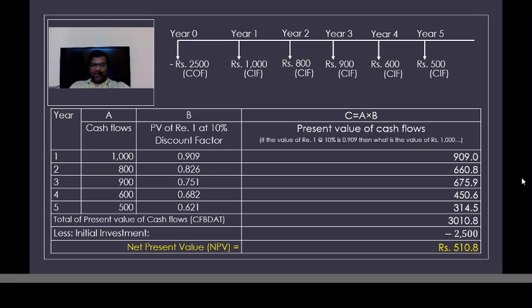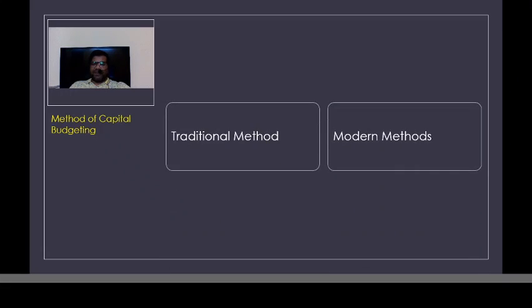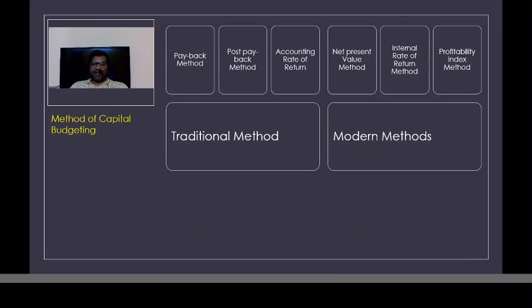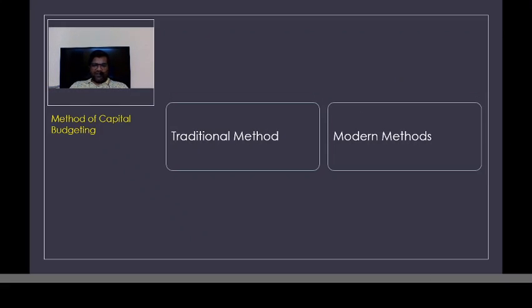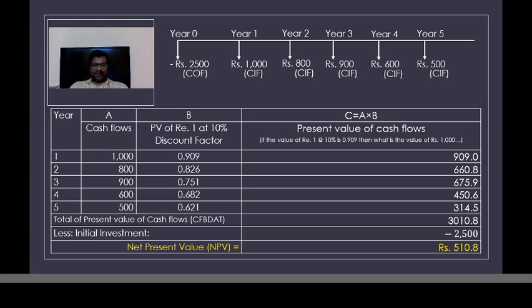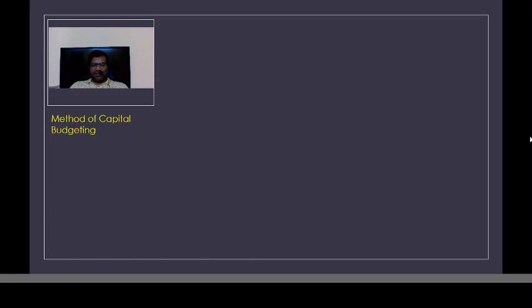So whenever we are following capital budgeting techniques, something which we discussed in the last class, in these modern methods, we take into account the time value of money, whereas in traditional methods, we don't take into account the time value of money. The first method of capital budgeting technique is called the net present value method, something which we did here. This concept itself is called the net present value method.